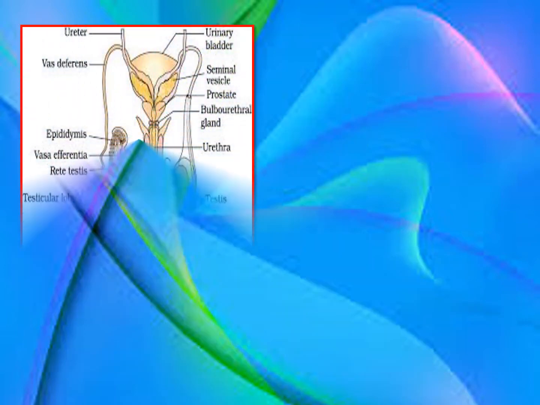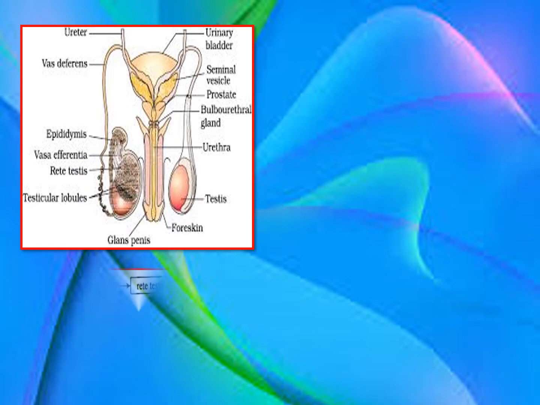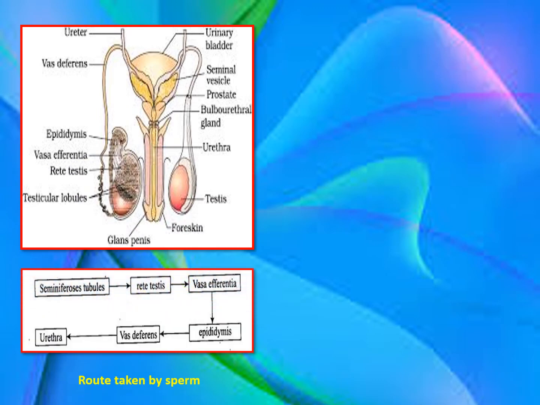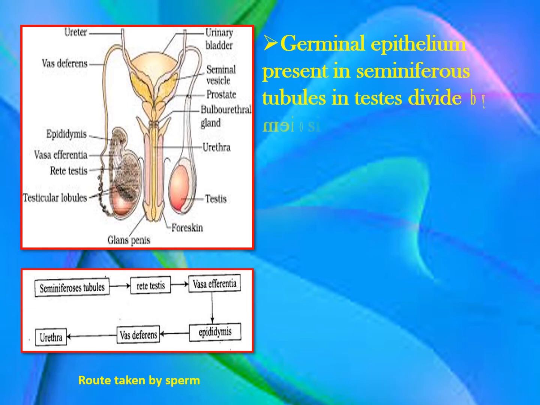More about the male reproductive system. There's germinal epithelium present in the seminiferous tubules which are in the testes, and these divide by meiosis to produce sperm.